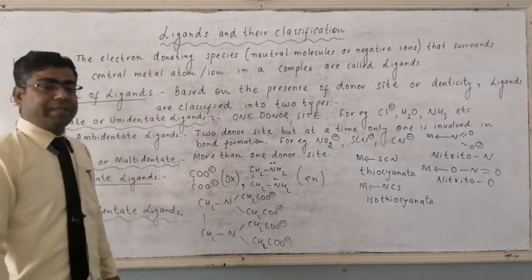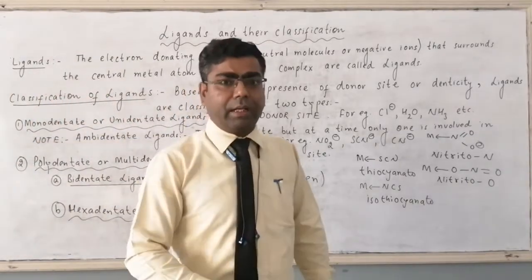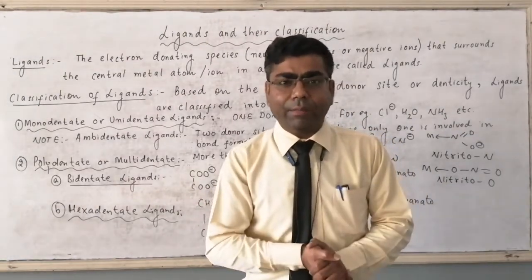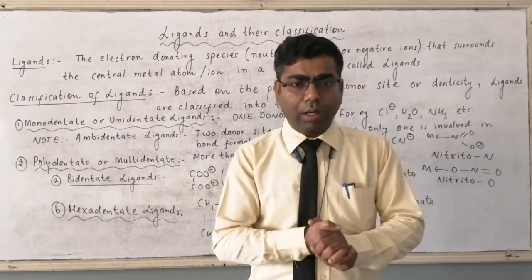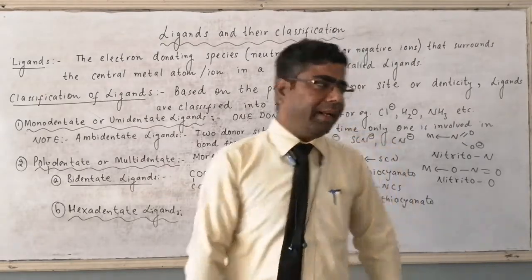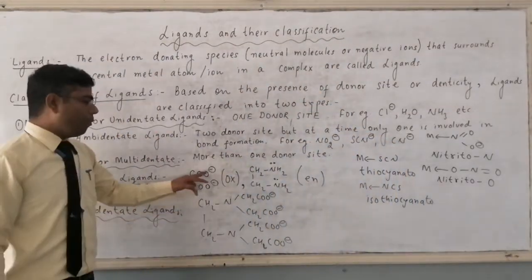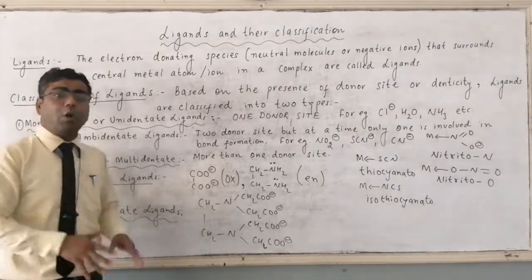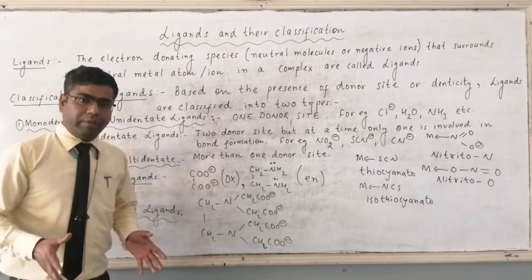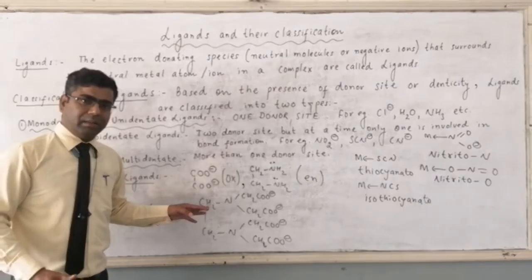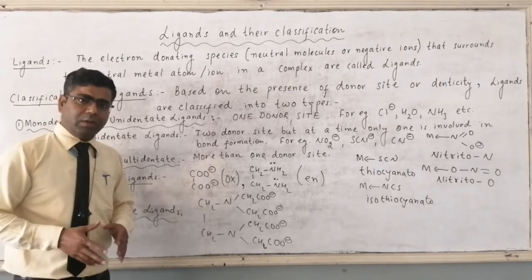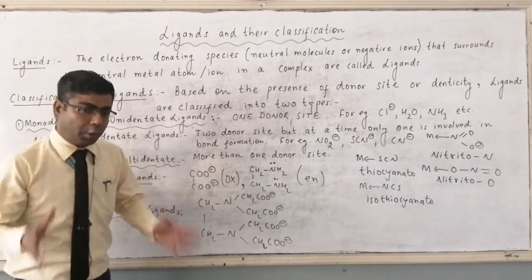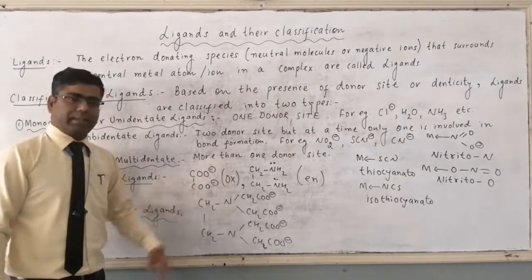Bidentate ligands have two donor sites or two donor atoms and both the donor sites are involved in bond formation with the central metal atom or central metal ion. They are called bidentate or didentate ligands. Example, we can have C2O4 2 minus, which is oxalate ion, but here it is called oxalato. Whenever we are naming this ion in coordination chemistry, or using this ion as a ligand, it will be named oxalato. Its short form is ox.